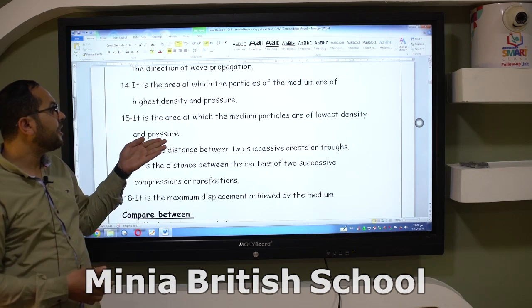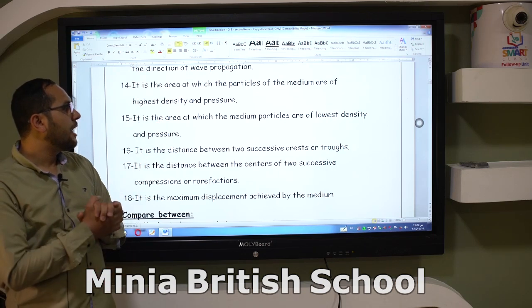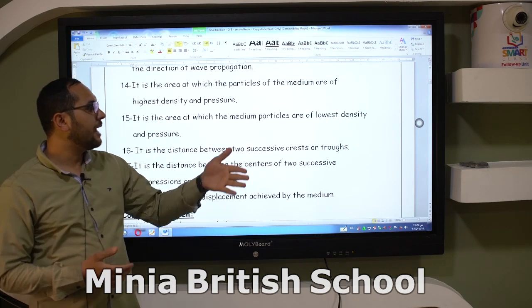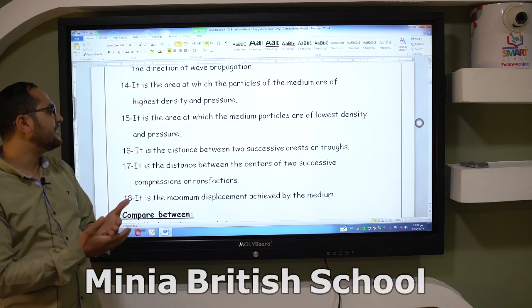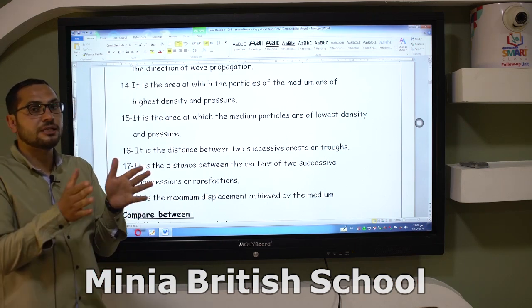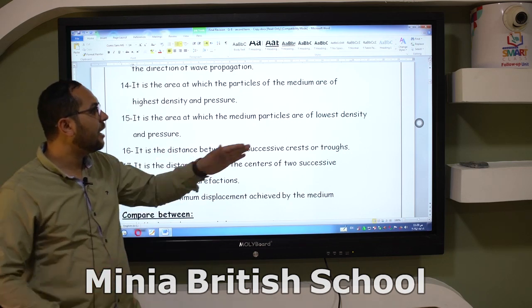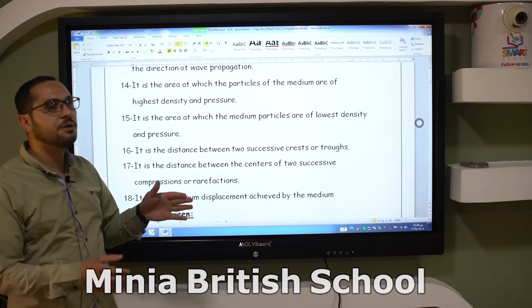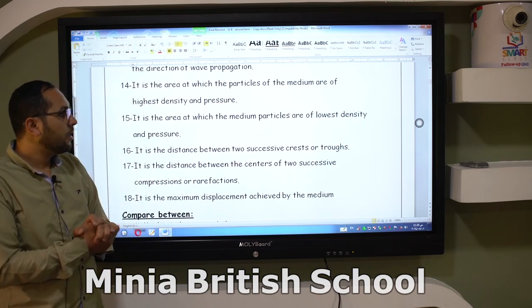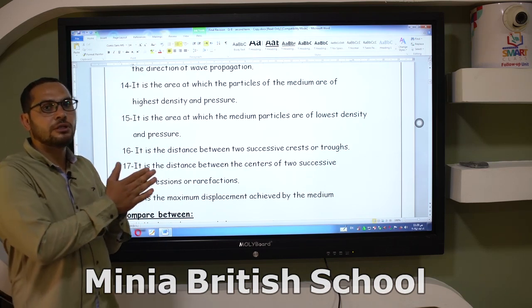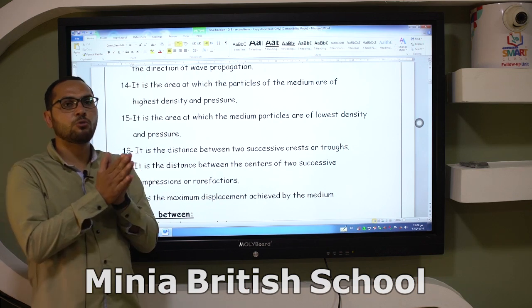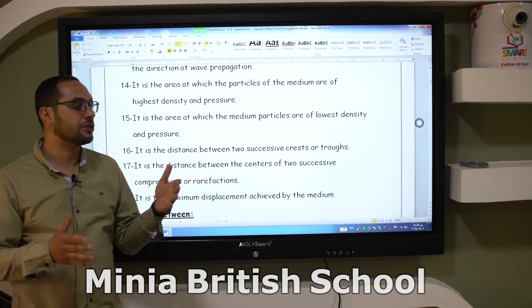It is an area at which the medium particles have the lowest density and pressure. Lowest density and pressure, this is the meaning of rarefactions. When I say highest density and pressure, this is the meaning of compressions. And this is the formation of longitudinal waves. As you know, longitudinal waves form compressions and rarefactions.